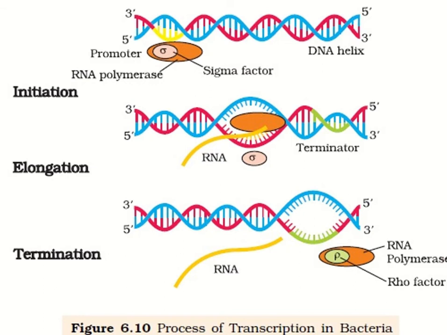The enzyme facilitates the opening of the DNA helix and elongation continues. Once the RNA polymerase reaches the terminator, the RNA polymerase falls off and the nascent RNA separates. It is called termination of transcription and is facilitated by certain termination factors.